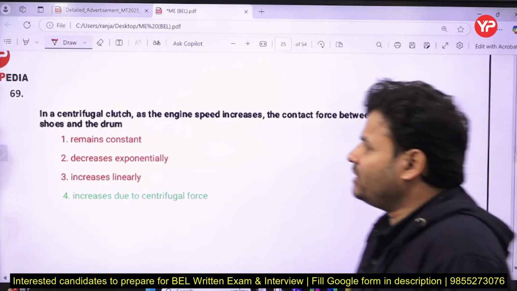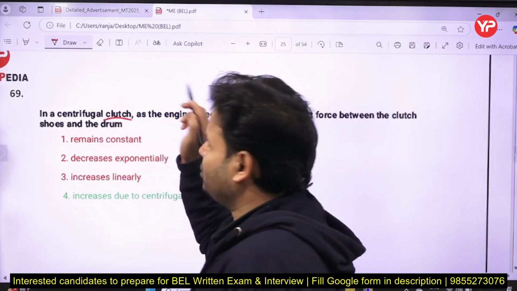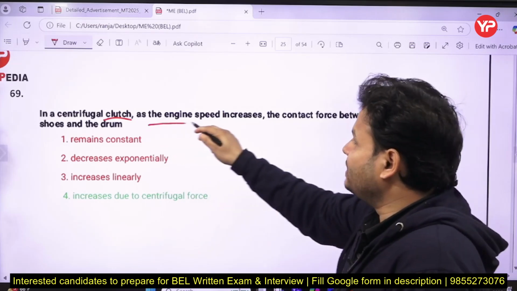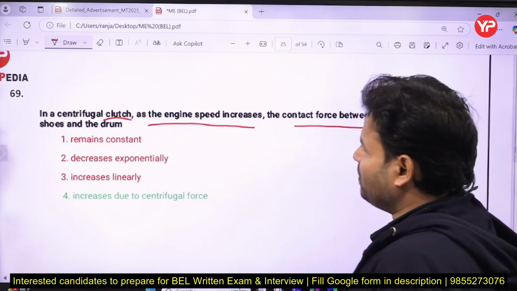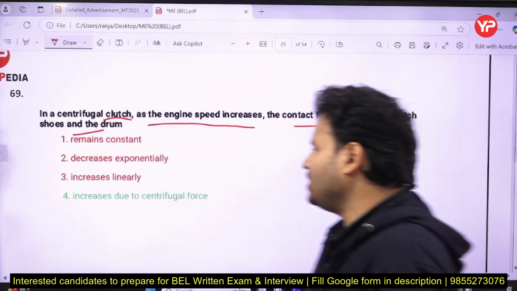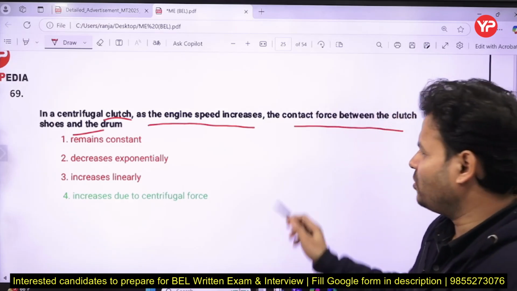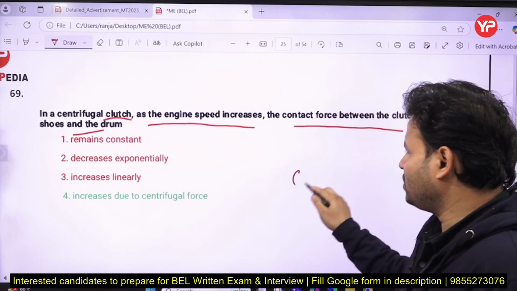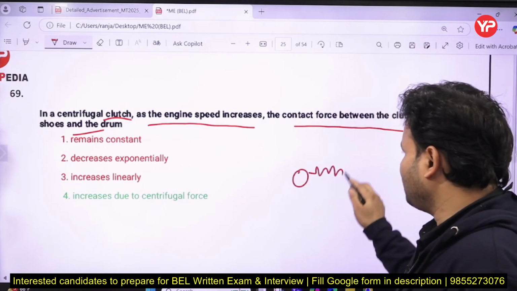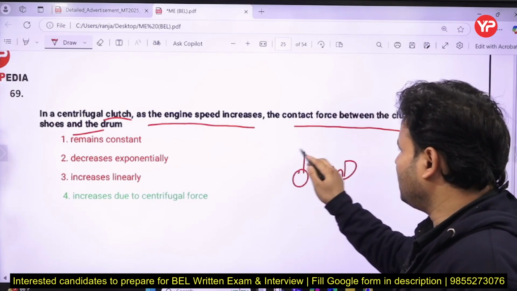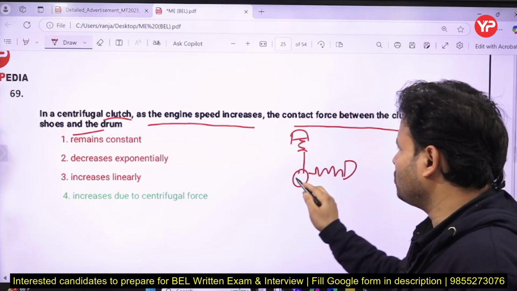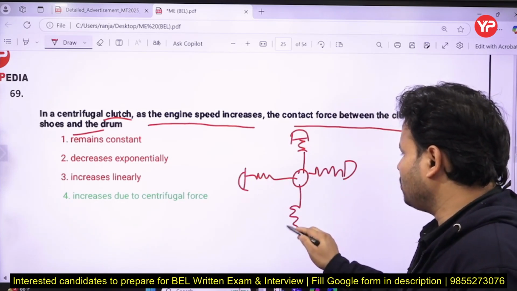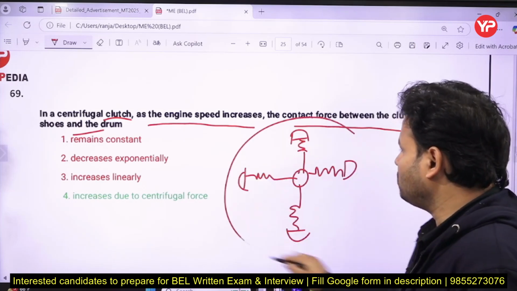Next question, in a centrifugal clutch, that question has been taken from design of machine elements or machine design. As engine speed increases, the contact force between the clutch shoes and drum increases due to centrifugal force. If you talk about a centrifugal clutch, you might be aware it has different types of shoes, and that one is your drum.